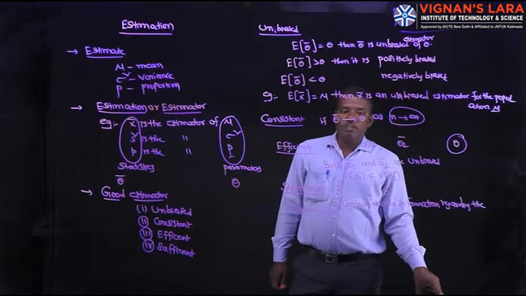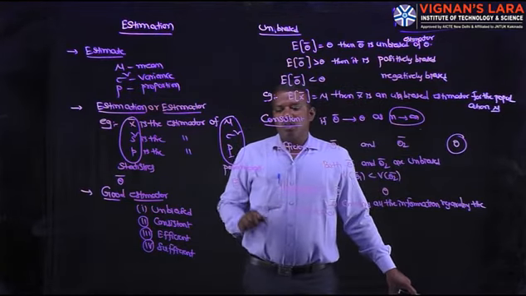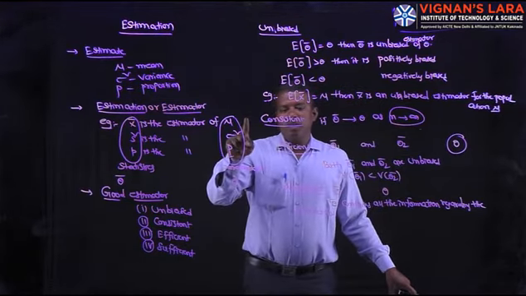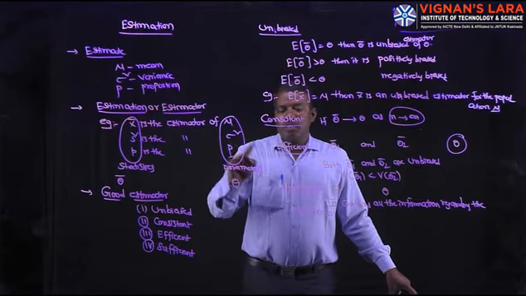What are the population parameters? Mean mu, variance sigma square, proportion capital P.